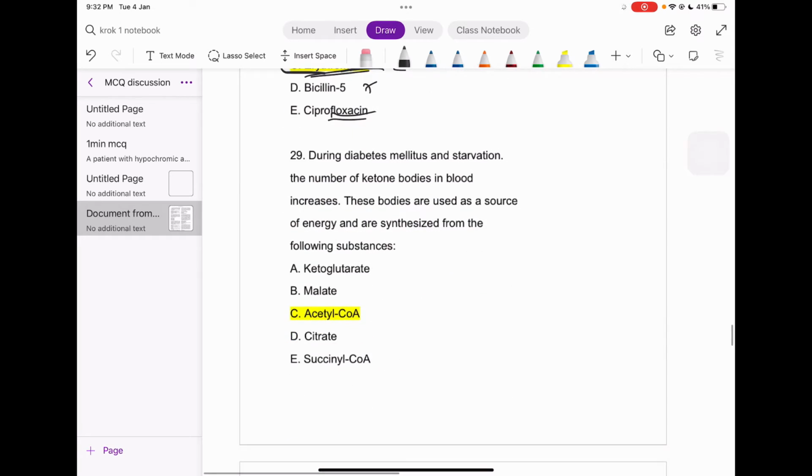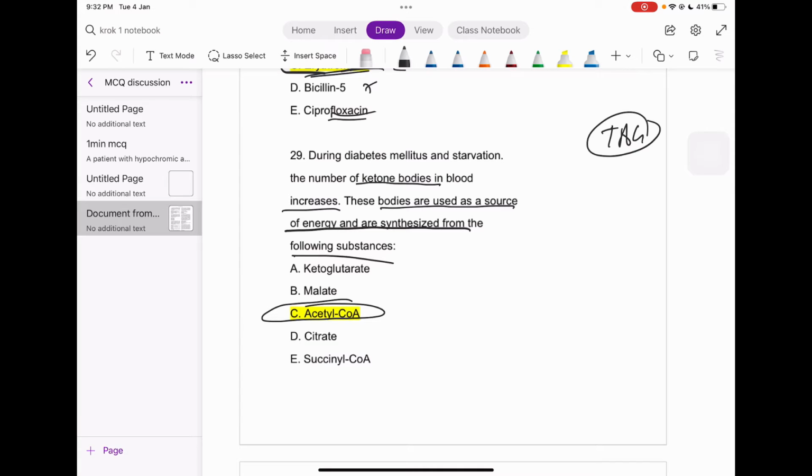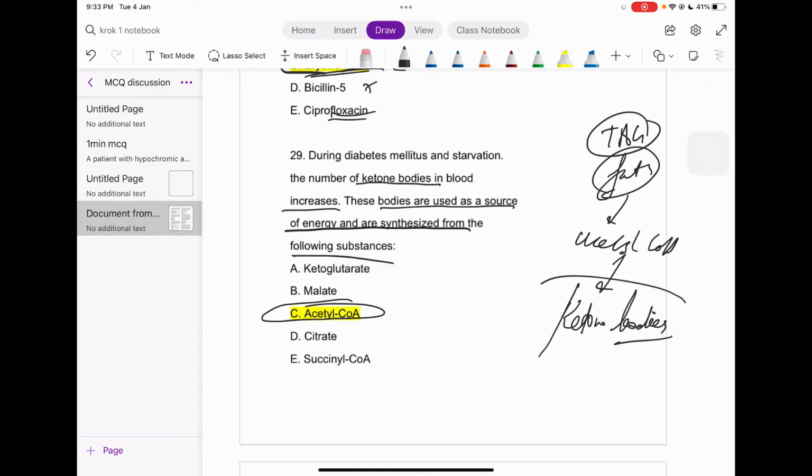Next one. During diabetes mellitus and starvation, the number of ketone bodies in the blood increases. The bodies are used as a source of energy and are synthesized from the following substances. So the answer must be acetyl coenzyme A. Why, guys? Just think of it this way, okay? The triacylglycerol, which is what? Fats. It gets broken down into acetyl CoA, and finally this is used for the production of ketone bodies, right? So what is the source of the ketone bodies? That is acetyl coenzyme A.